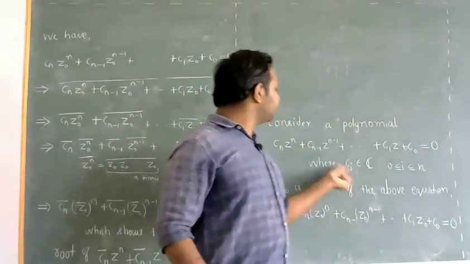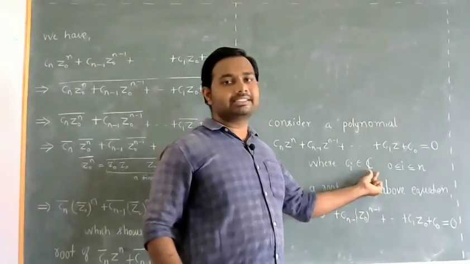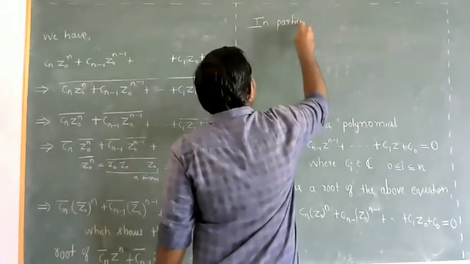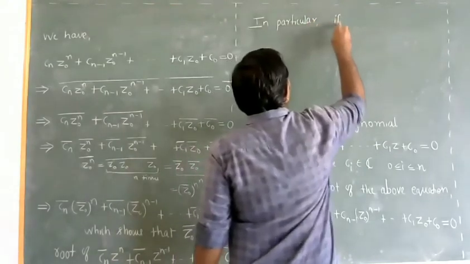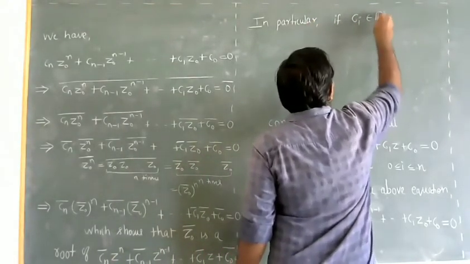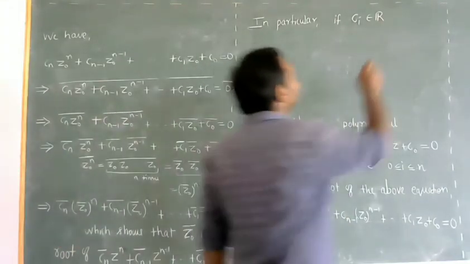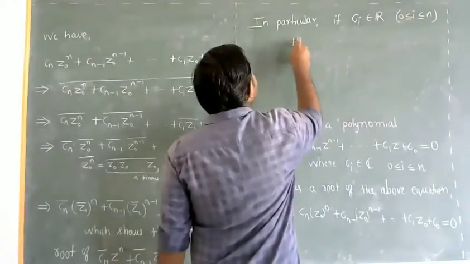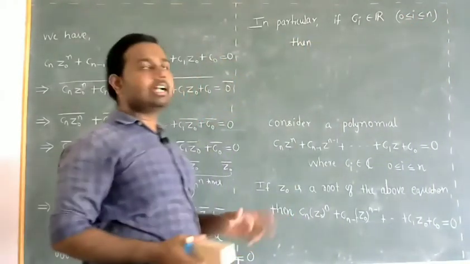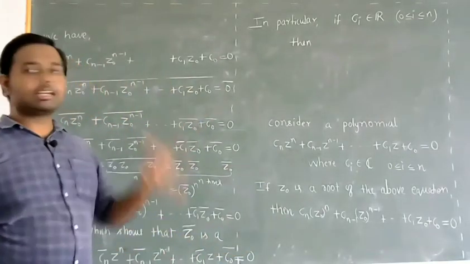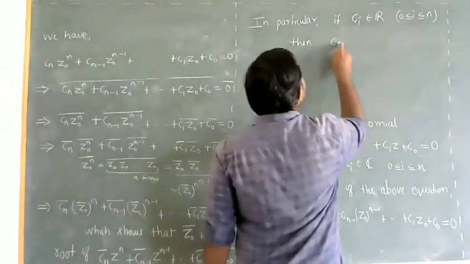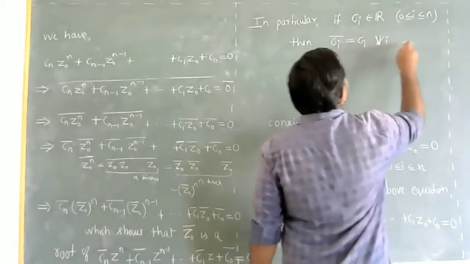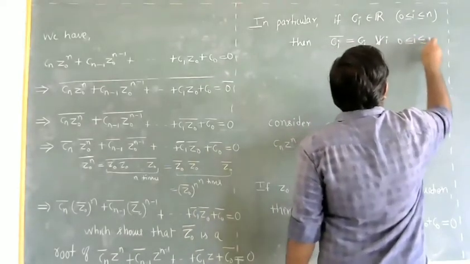Now, in general I have taken these coefficients to be complex numbers. So in particular, if these scalars are real numbers, then you know that for real numbers their conjugates are themselves. Then Ci bar will be Ci itself for all i varying from 0 to n.